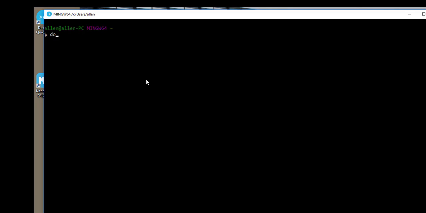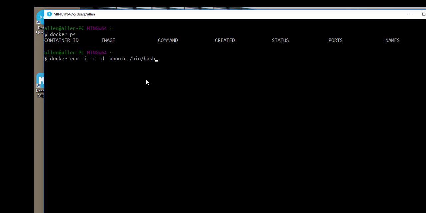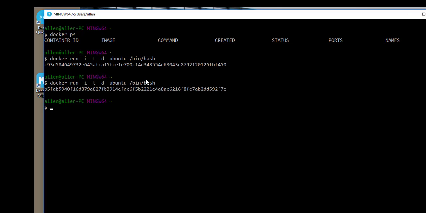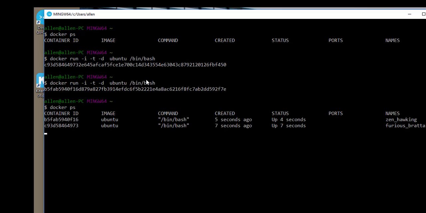I will repeat the same procedure by starting a container in background and later attach to it. First, check for any running containers with docker ps. Next, run docker run -it ubuntu /bin/bash with the detach option -d a few times. Docker ps shows a few running containers executing the bash shell in background.